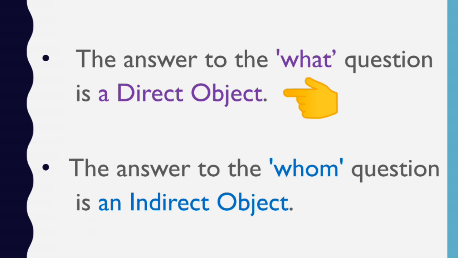The answer to the what question is a direct object. It is the thing received by a person. And the answer to the whom question is an indirect object. It is a person who receives something.